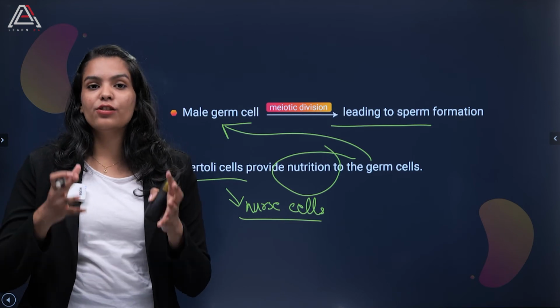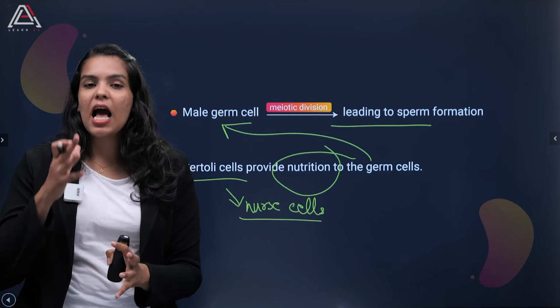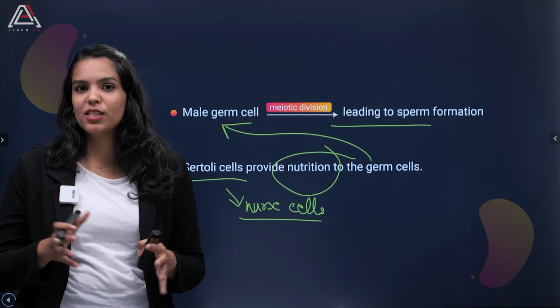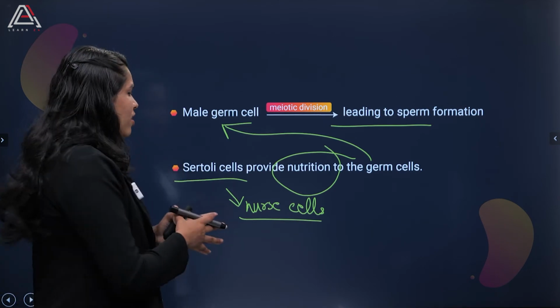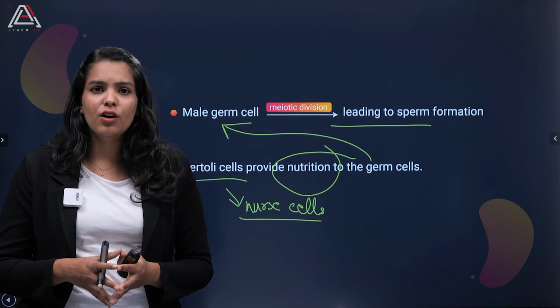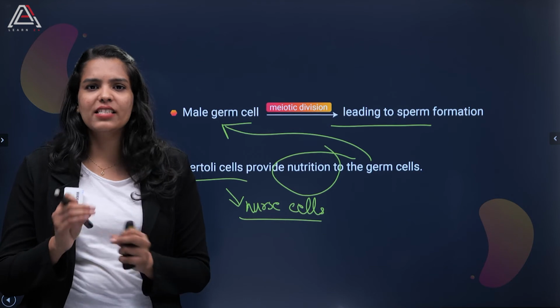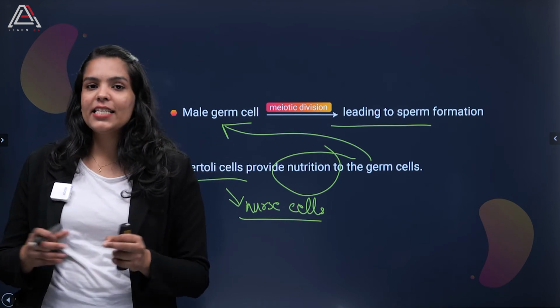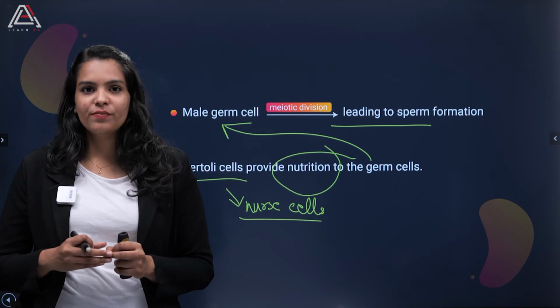A nurse has to provide proper nutrition and take care of the patients who have been admitted there. The Sertoli cell's function is basically providing nutrition to the male germ cell, so their function is somewhat similar. That is why we can call the Sertoli cell a nurse cell also.